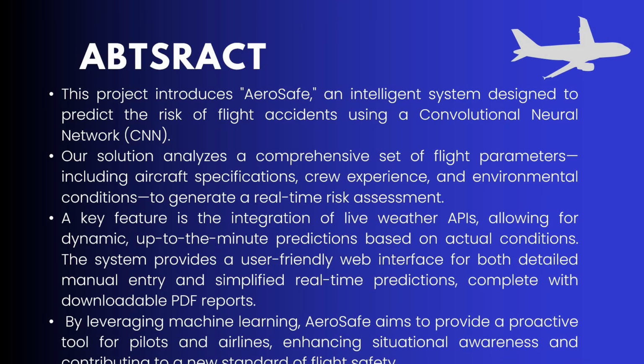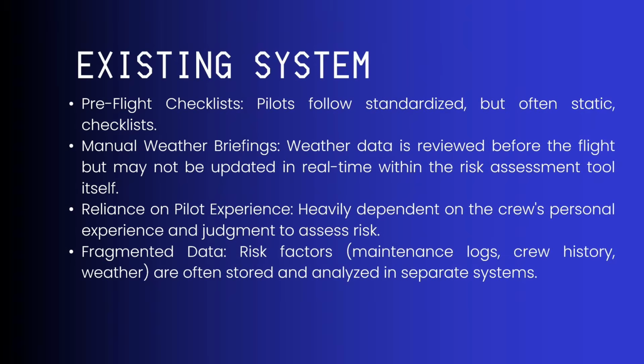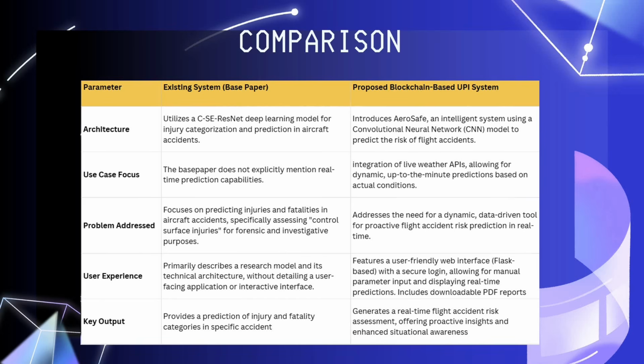We have to give the comparison between the base paper and the proposed system. On the architecture side, the base paper utilizes the ResNet model, a deep learning approach, but in our proposed system we are going to use a convolutional neural network to predict the accident. The existing base paper predicts the casualties and the death ratio after the accident. But our proposed system takes a dynamic approach, which predicts the accident even before the takeoff.